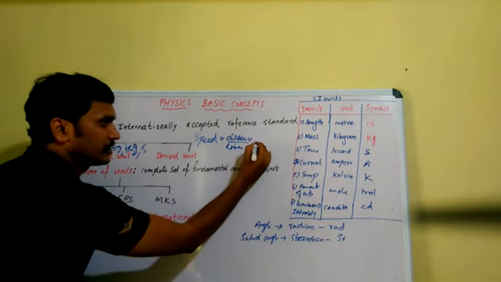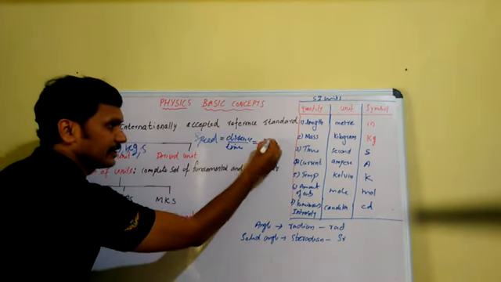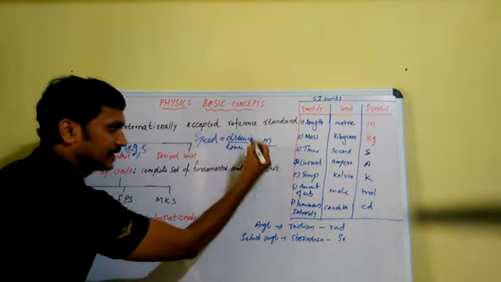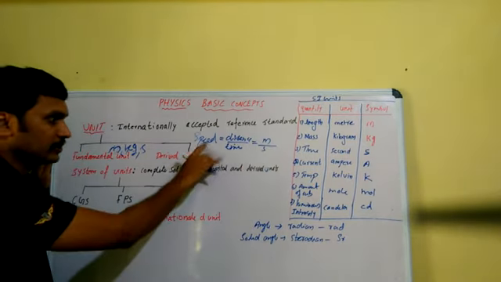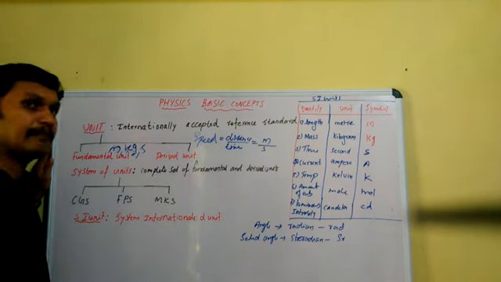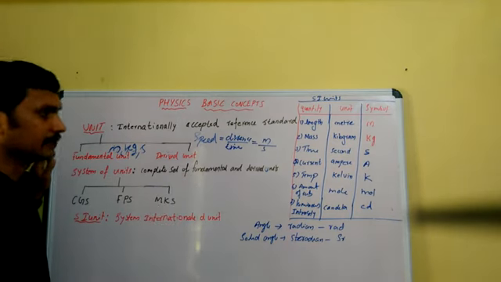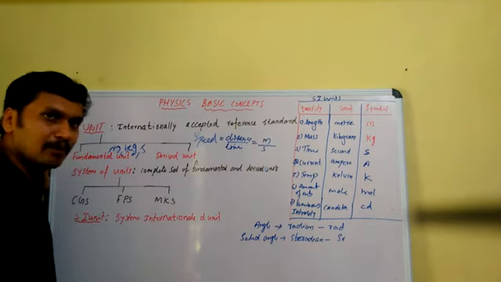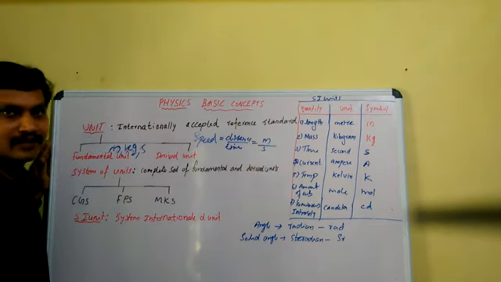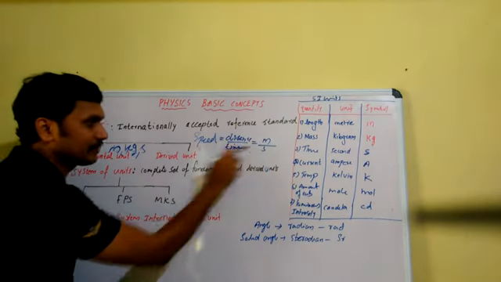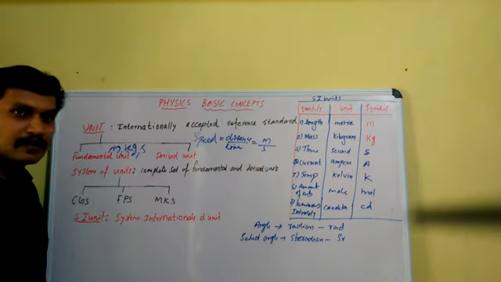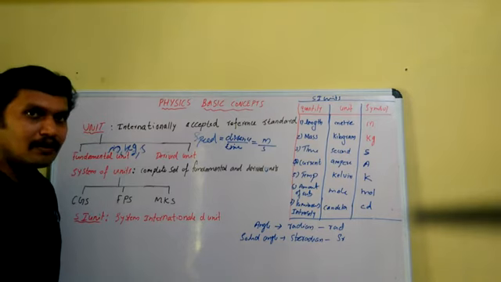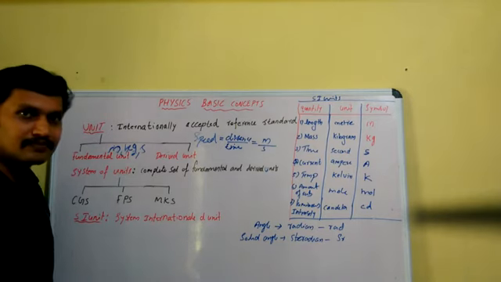So the unit of distance is meter, and the unit of time is second. So now we get the unit of speed as meter by second, read as meter per second. This unit is deduced from meter and second, both of which are fundamental units. So we call this meter per second a derived unit, which is deduced or derived from meter and second.